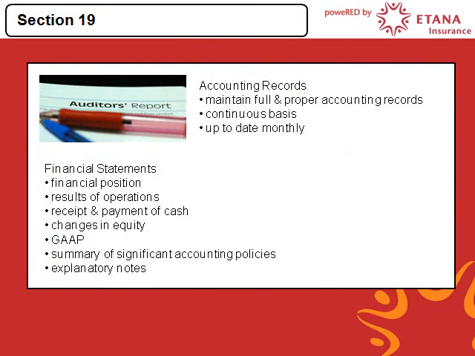Section 19 of the FAIS Act stipulates the accounting and audit requirements that an FSP must adhere to, which are: maintain full and proper accounting records on a continuous basis, brought up to date monthly. Prepare annual financial statements which show the following: 1. The financial position of the entity at its financial year end. 2. The results of operations, the receipt and payment of cash and cash equivalent balances.